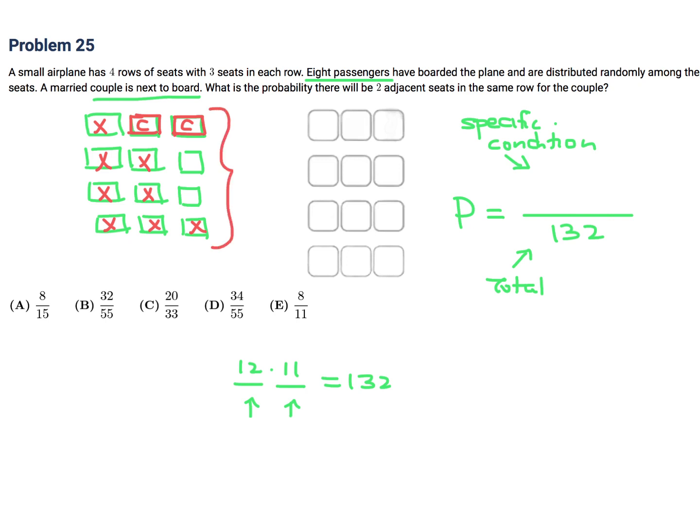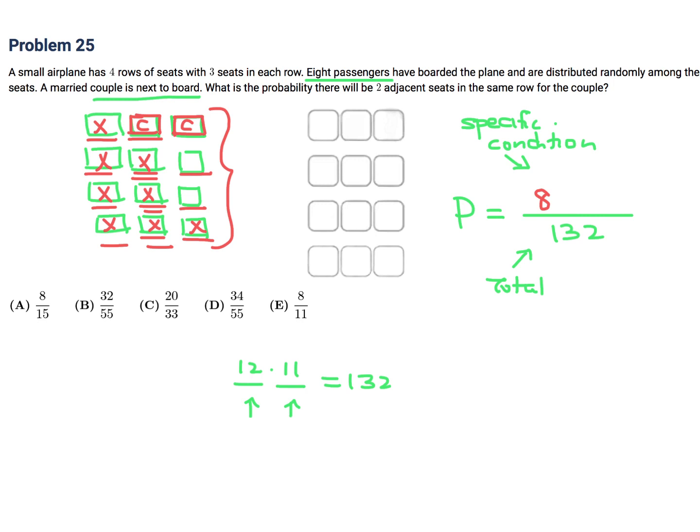You can have the two C's like this, or you can have the two C's here or here. That's another way. And then similarly, there and there could be the two C's, or there and there. And then similarly, there or there, or there or there. So in each row, there's two ways. So 2, 2, 2, 2. That'd be 8. So 8 ways of making two seats adjacent.